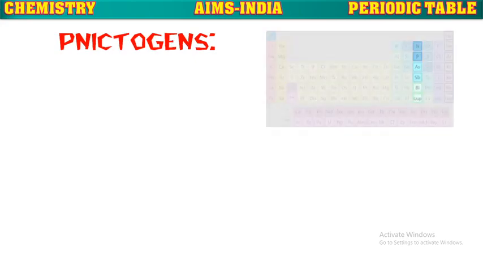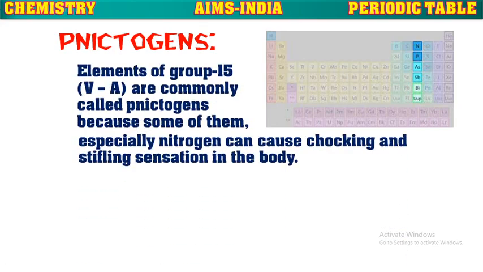Next, pnicogens. The 15th group, or 5A group, elements in the periodic table are known as pnicogens because some of them, especially nitrogen, can cause a choking and stifling sensation in the body. That is why these are known as pnicogens.